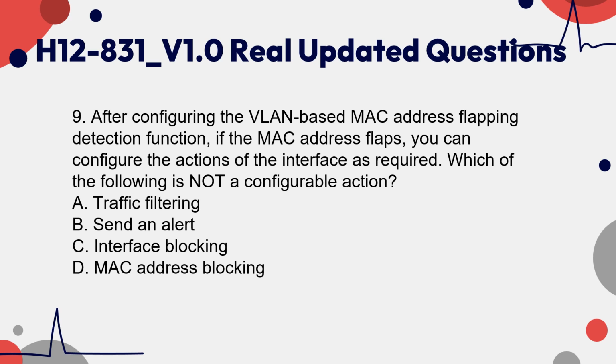9. After configuring the VLAN-based MAC address flapping detection function, if the MAC address flaps, you can configure the actions of the interface as required. Which of the following is not a configurable action? A. Traffic filtering. B. Send an alert. C. Interface blocking. D. MAC address blocking.